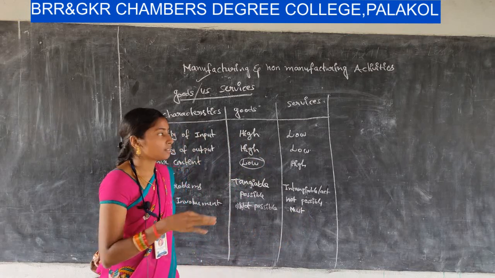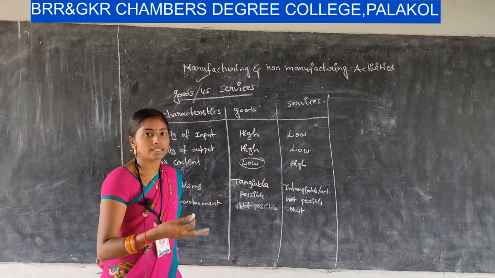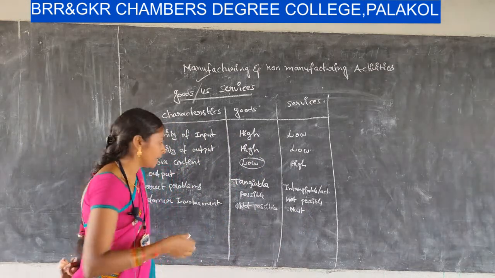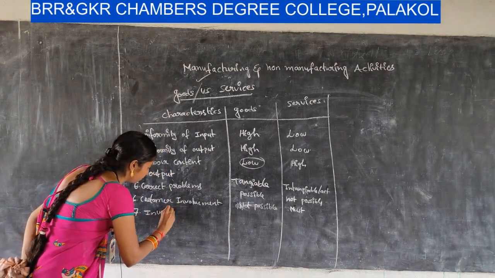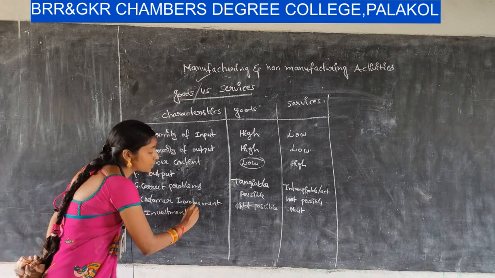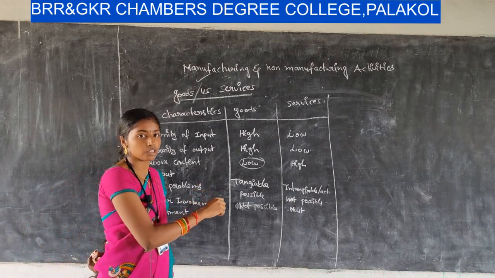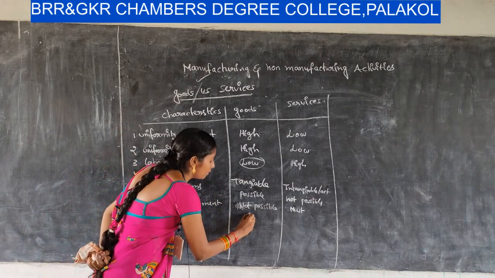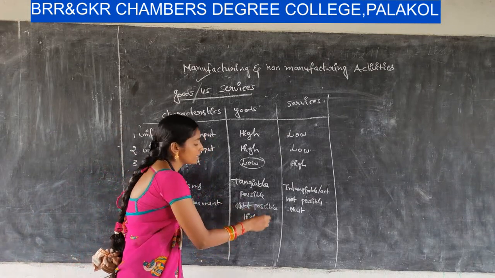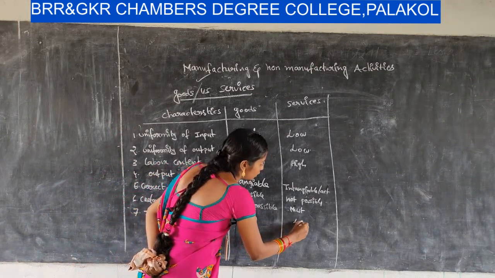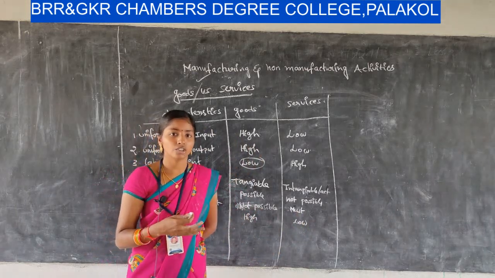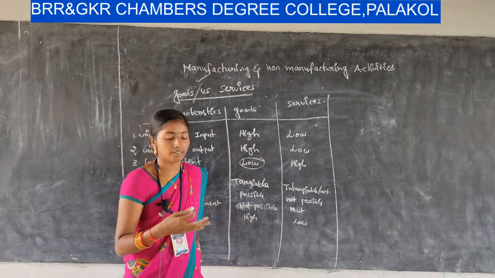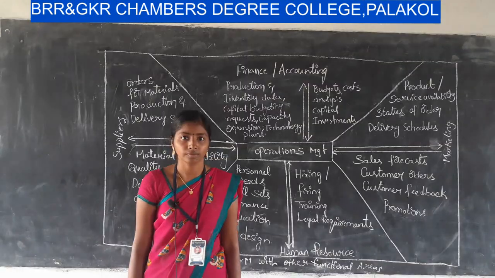Without the customer, the service organization cannot render its services. Okay, next one, investment. The initial investment to start a manufacturing organization is very high, whereas the initial investment to start a services organization is low. Okay, these are the different kinds of differences between goods and services.